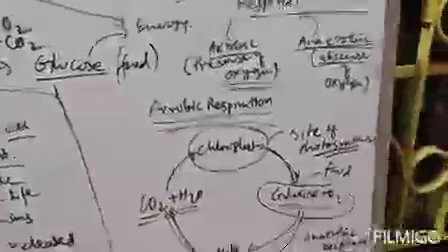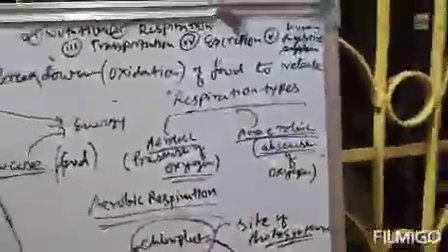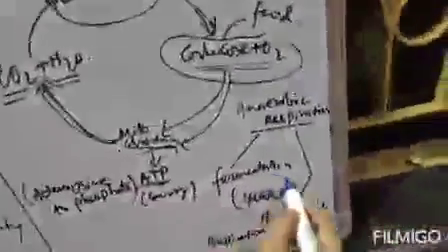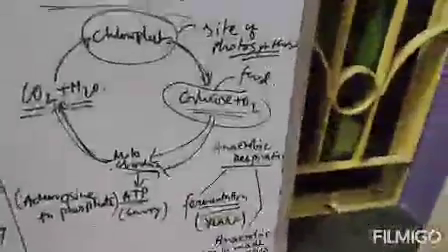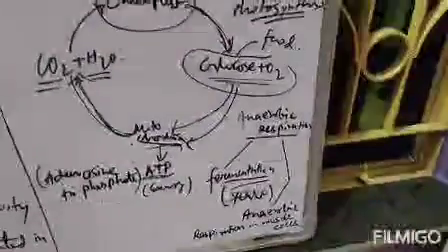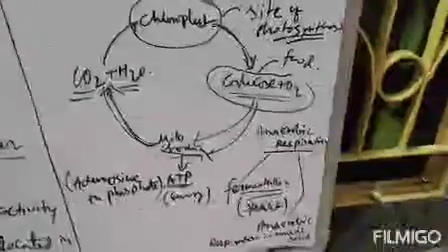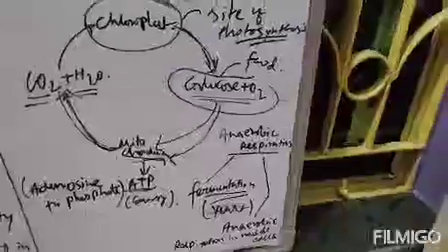Clear? Next, number 2, anaerobic respiration. What is anaerobic respiration? The respiration which occurs in absence of oxygen. Clear? Anaerobic respiration is called fermentation in yeast, and there is also anaerobic respiration in muscle cells. So there are two types. It is another type. Clear?